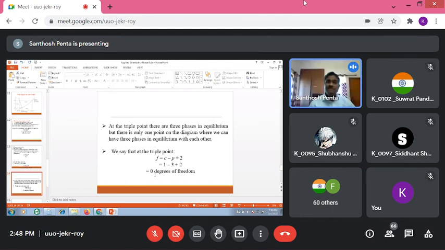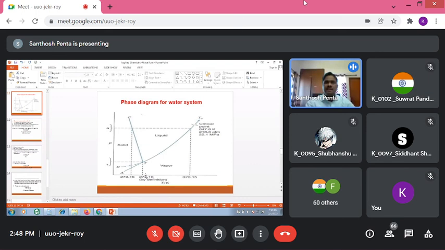3 curves. In every curve, write the equilibrium system. Say for example, this melting point curve is there. In the melting point curve, the CT curve, solid is in equilibrium with liquid. So apply the mathematical formula, F is equal to C minus P plus 2, F is equal to 1. Hence, 1 independent variable factor is required.